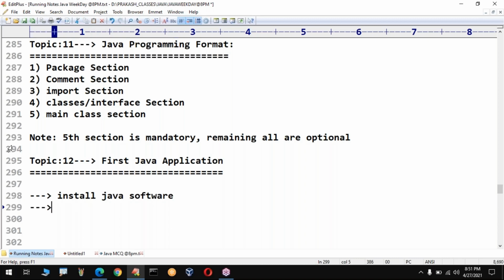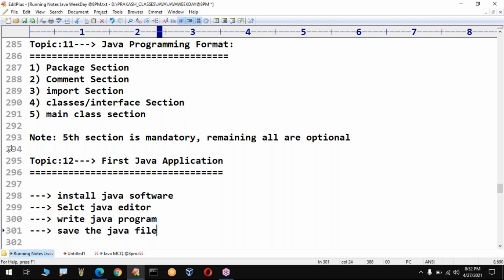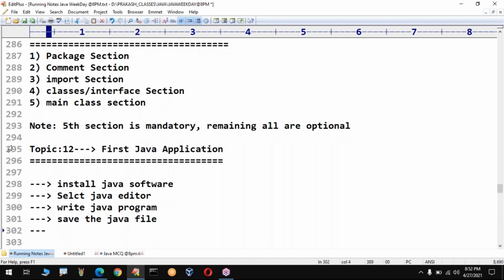The second step is that you need to select a Java editor. The third step is that we need to write a Java program. Then, after writing the Java program, we need to save the Java file. You have to save that particular file compulsorily. After saving the file, we need to compile the Java program.